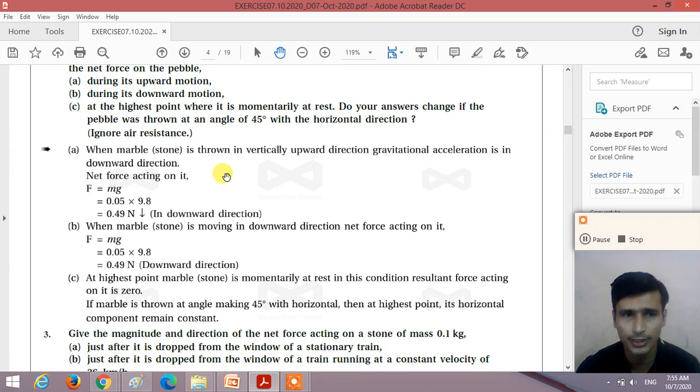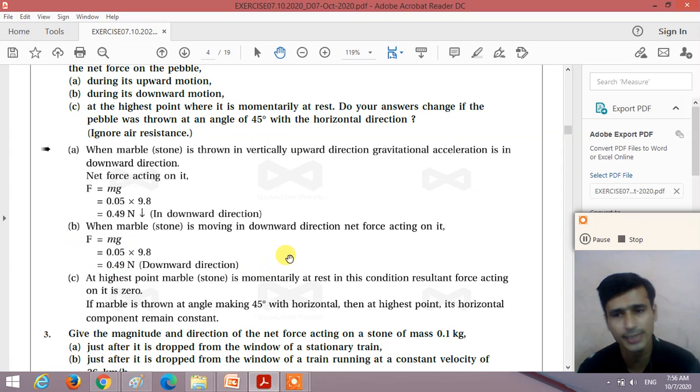Now during the downward motion, when the pebble is moving in the downward direction, the net force acting on it is the same as in the upward direction, right? F is equal to mg. No other force is exerted on it, only the gravitational force. So F is equal to 0.49 Newton, and it is also in the downward direction.